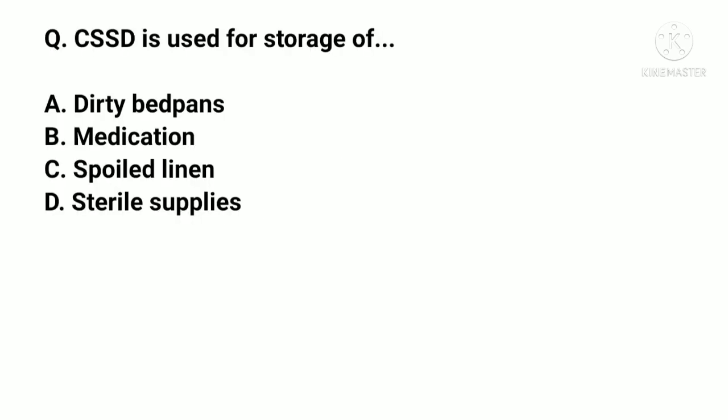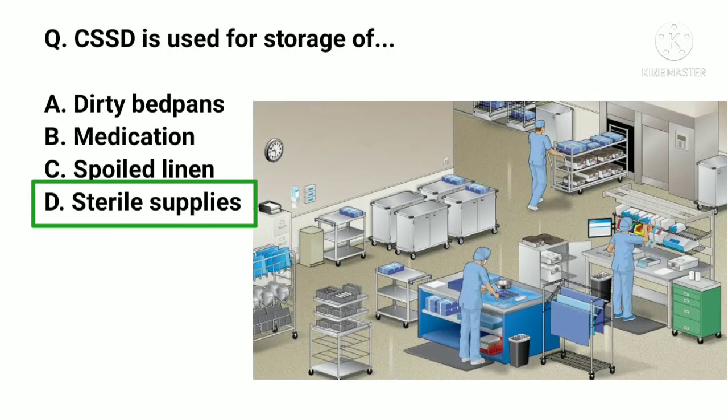CSSD is used for storage of: A. Dirty bedpans, B. Medications, C. Spoiled linen, D. Sterile supplies. And the correct answer is D. Sterile supplies. CSSD means Central Sterile Supply Department. CSSD in hospital helps to supply sterile things and equipment.